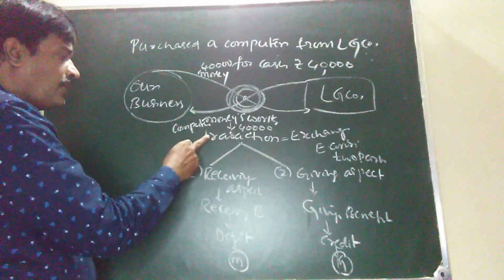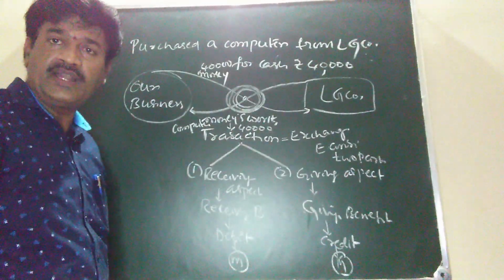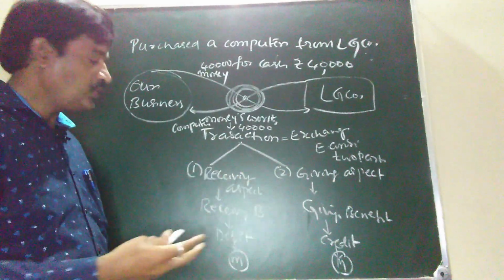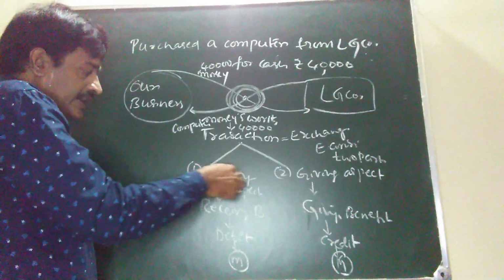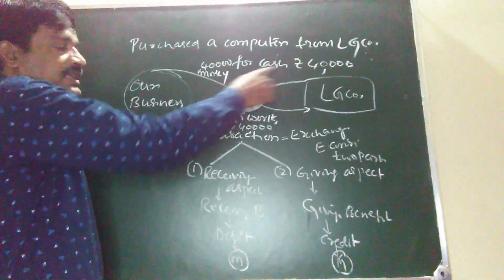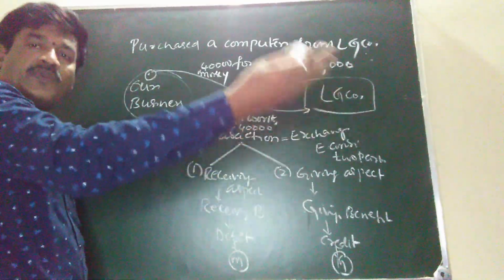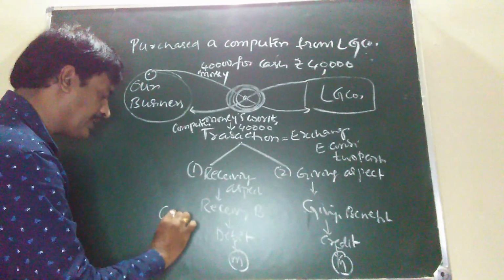Now, what did we explain? According to Luca Fazioli, every transaction has two aspects, that is two benefits. From the point of this example, what benefit are we receiving from this transaction? From the point of our business, what are we receiving? We are receiving the benefit, that is computer we are receiving.